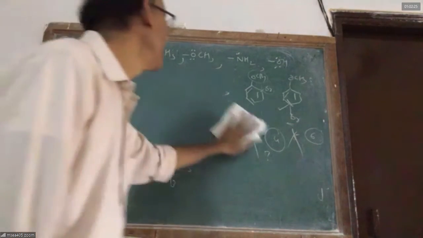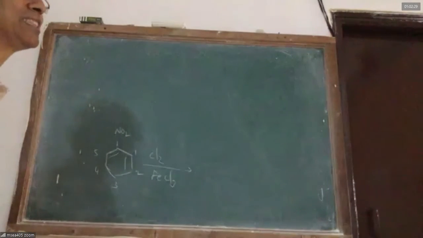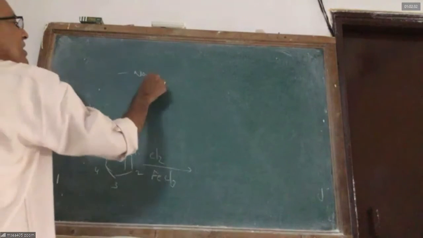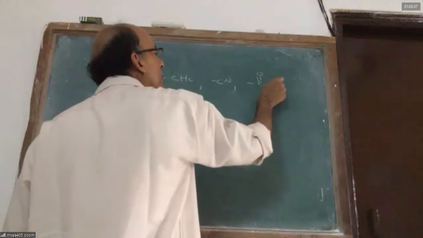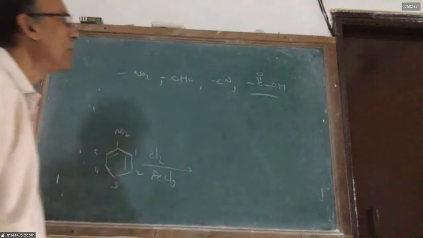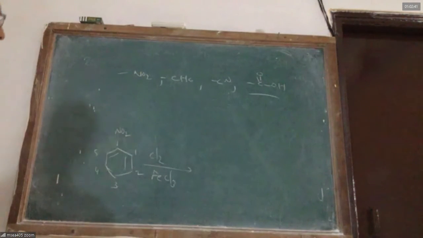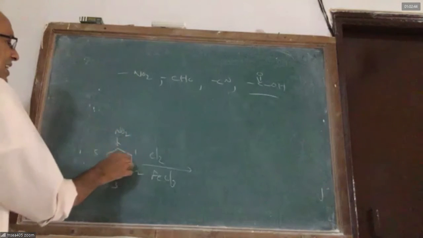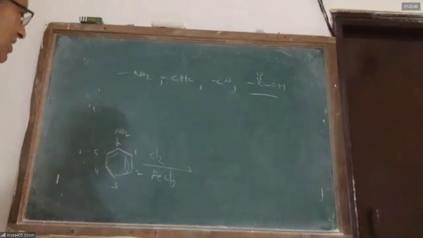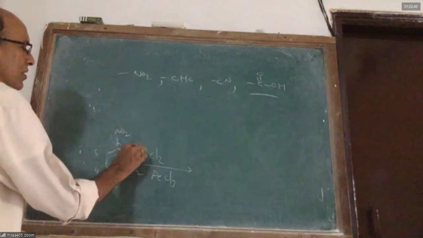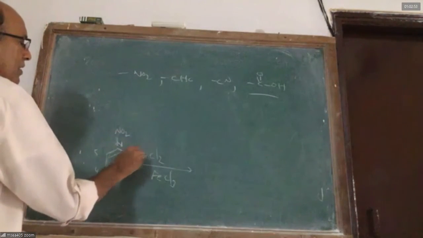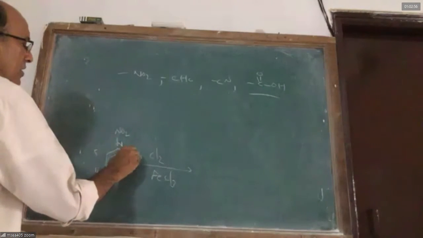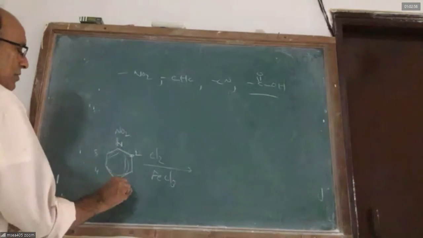Yes, sir. So when I am looking at nitrobenzene, the nitro group, the aldehyde group, the cyanide group, the carboxylic acid group, all these are deactivating groups. They want to withdraw the electrons. So they take away electrons from benzene. They decrease the electron density in benzene. There is a serious electron shortage at the 2nd position and 4th position.